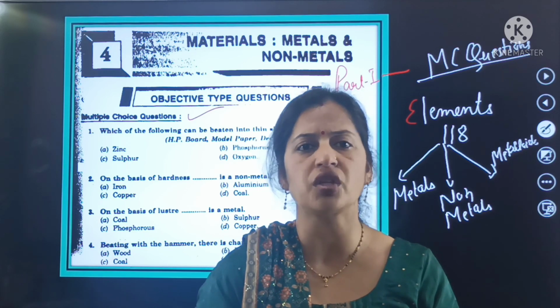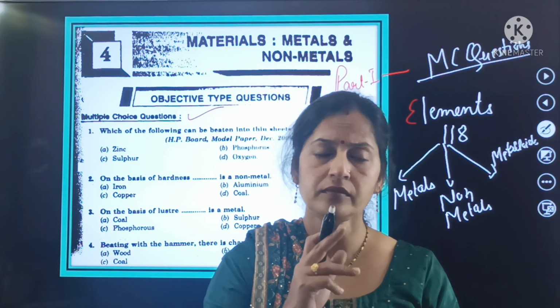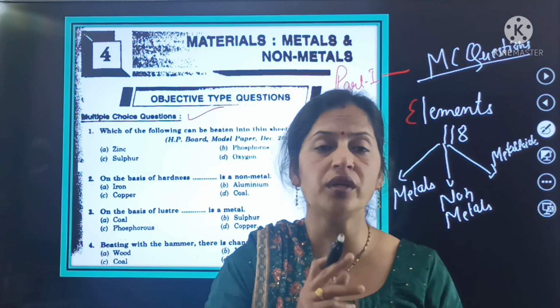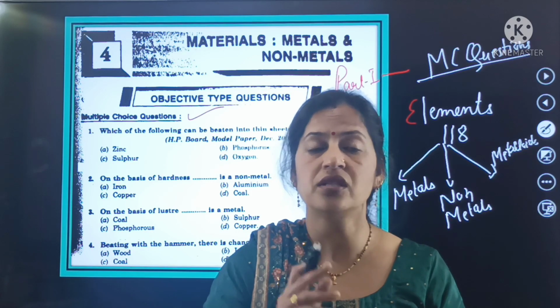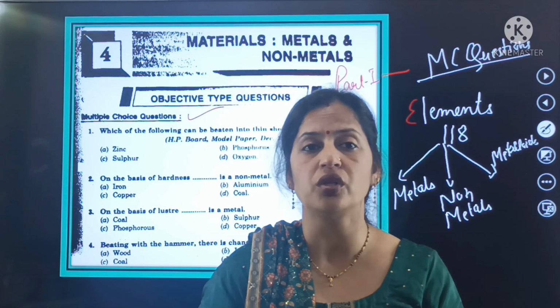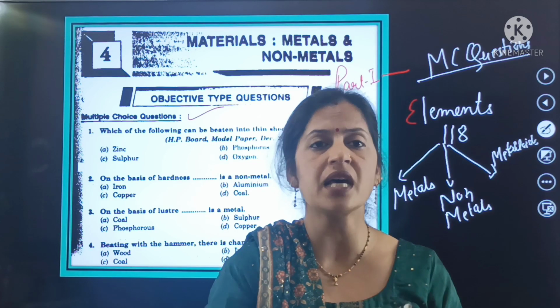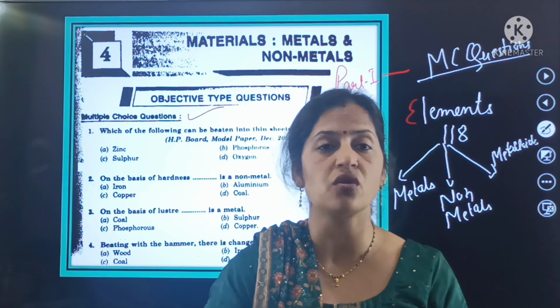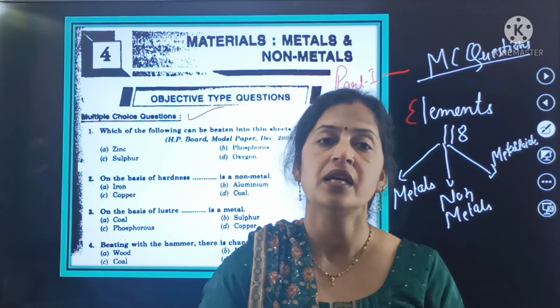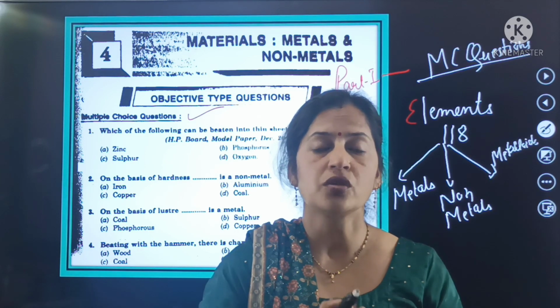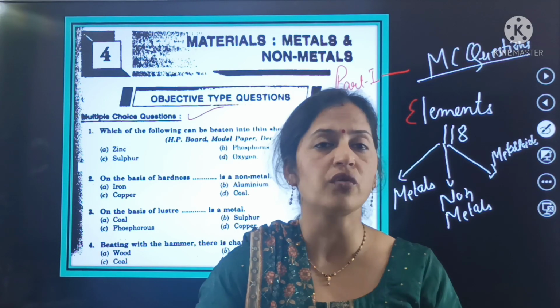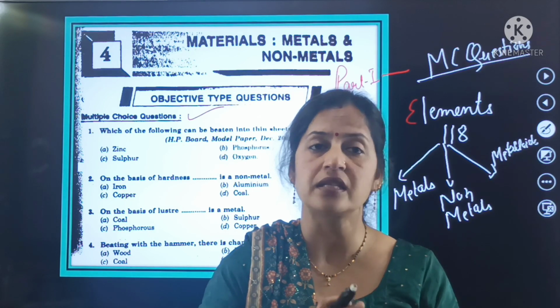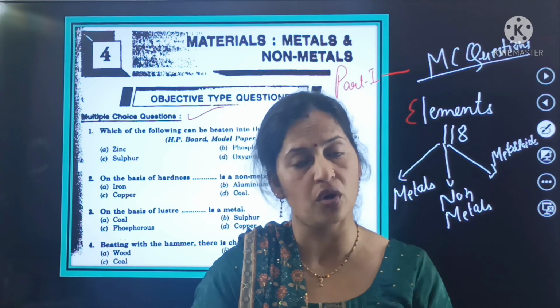They do not have any shiny appearance. Metals can be drawn into wires, and non-metals cannot be drawn into wires. Metals are malleable and ductile, whereas non-metals are non-malleable and non-ductile. So this is the brief introduction regarding the chapter, materials, metals and non-metals.